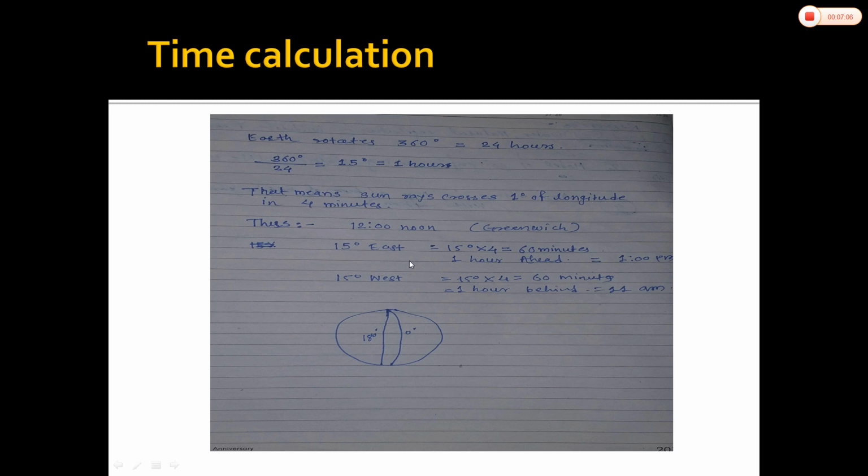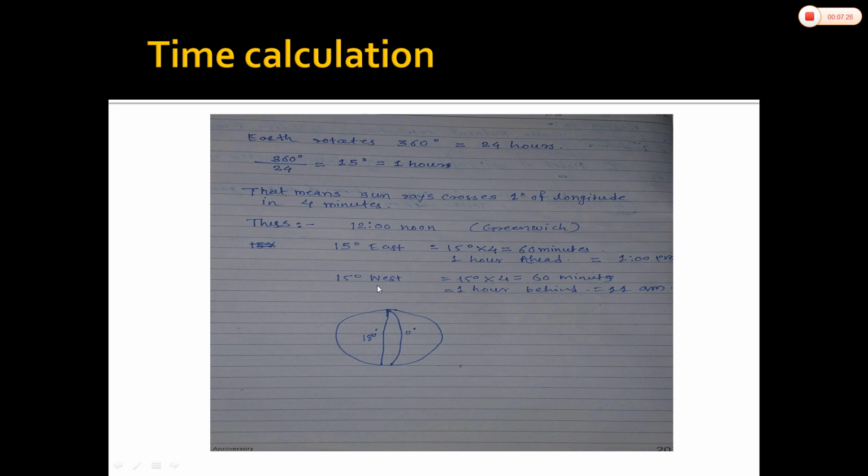So the time toward the east of the prime meridian will be ahead of the Greenwich Mean Time. That means if it is 12 noon at Greenwich, the time at 15 degrees eastward will be 1 p.m.